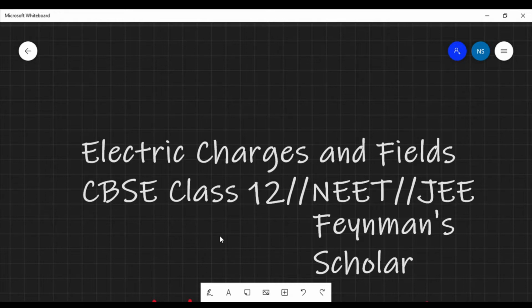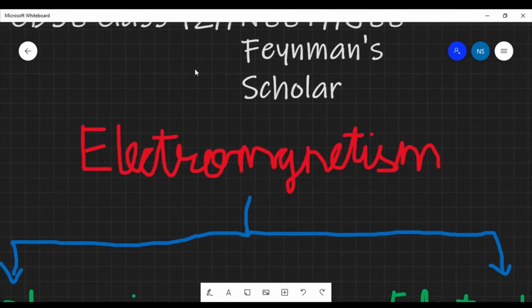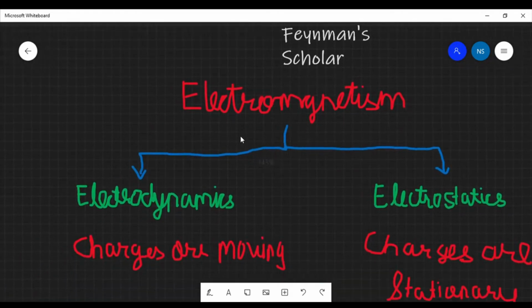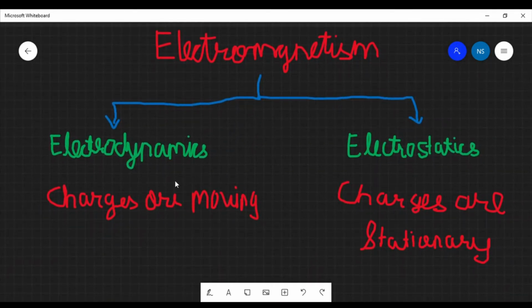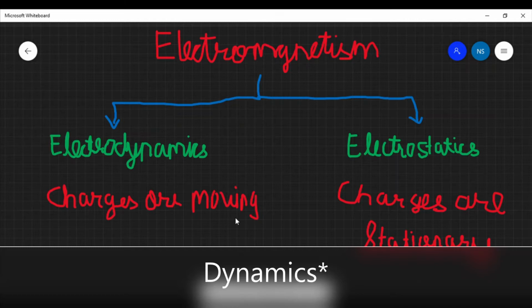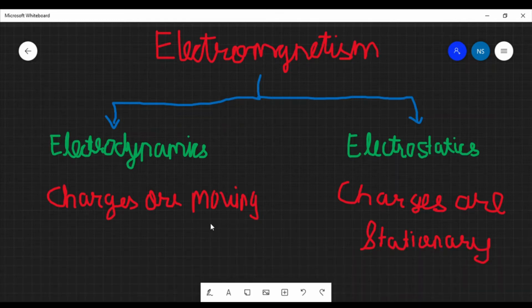So electric charges and field is the first chapter of physics class 12 and it is a part of electrostatics. Electrostatics comes under a branch of electromagnetism. Electromagnetism is the branch of physics where we study particularly charge and its effects. Electromagnetism is divided into electrodynamics and electrostatics.